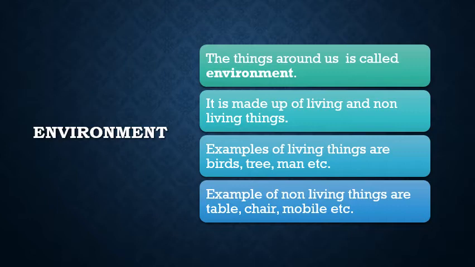It cannot grow. In the environment, there are living beings which have the living characteristics and non-living beings which do not have the living characteristics. I am sure you all know many examples for living things and non-living things. Our environment consists of both living things and non-living things. Living things have the living components and non-living things do not have these living components.